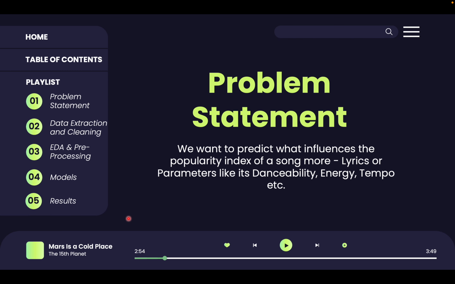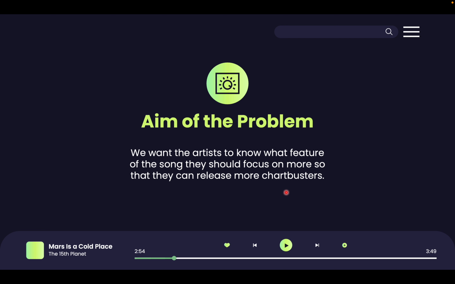Through this project, we aim to predict what influences the popularity index of a song more, its lyrics or parameters like danceability, energy, tempo, etc. The motivation behind this project was to let the artists know what feature of the song they should focus on more so that they can release more chartbusters.